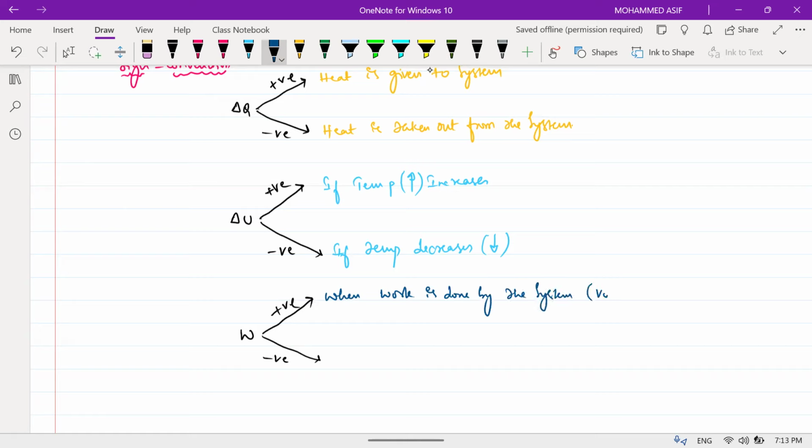That means when volume increases, work done will be positive. In the same way, when work is done on the system, that means when volume decreases, work done can be taken as negative. Am I clear?